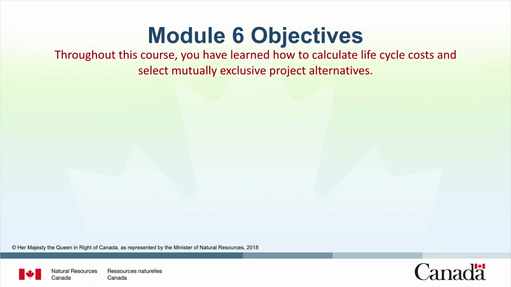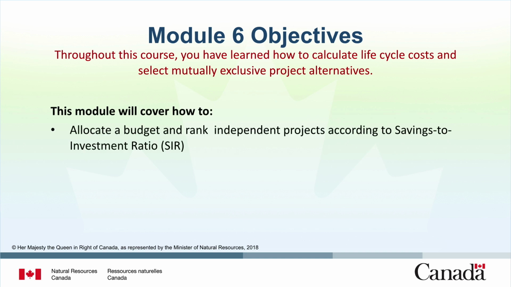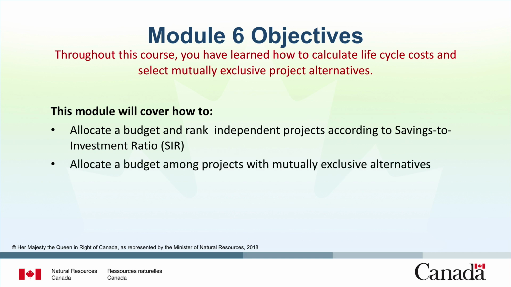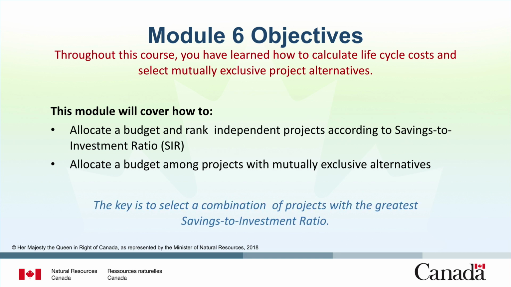Throughout this course, you have learned how to calculate life cycle costs and supplementary economic measures and select mutually exclusive project alternatives. This module will demonstrate how to allocate a budget and rank independent projects according to savings to investment ratio. It will also demonstrate how to allocate a budget between a combination of independent and mutually exclusive projects for both one-time funding opportunities and funding that will continue year after year. The key is to select a combination of projects with the greatest savings to investment ratio, which will lead to the maximization of net savings.